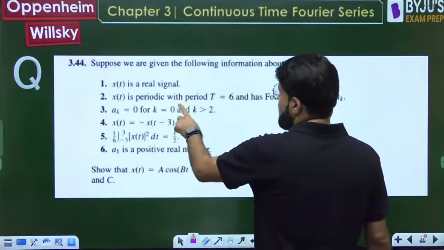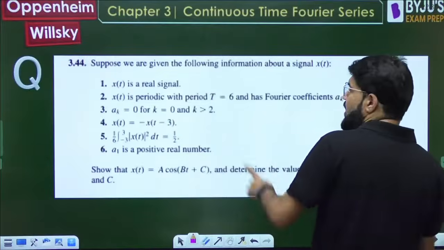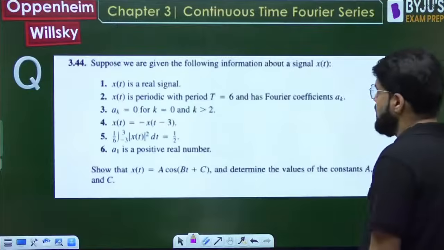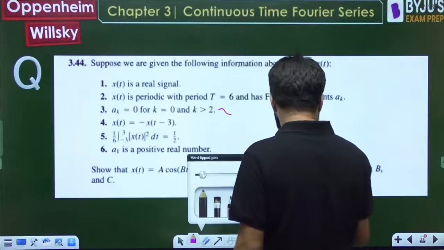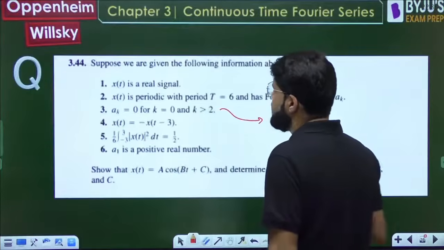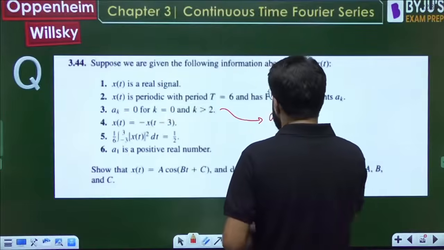Okay, x(t) is periodic with period T equal to 6 and the Fourier series coefficients a_k. a_k equal to 0 for k equal to 0 and k greater than 2. Let us write down some information here. What they are telling is a_k equal to 0 for k equal to 0 and k greater than 2. So what is the meaning?